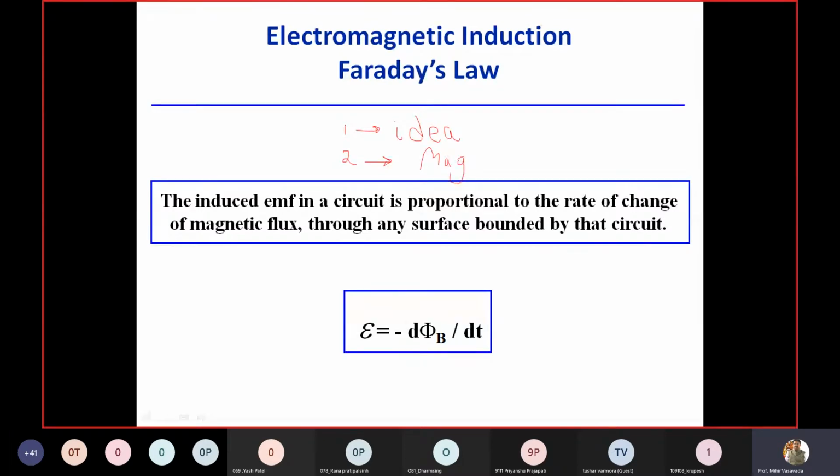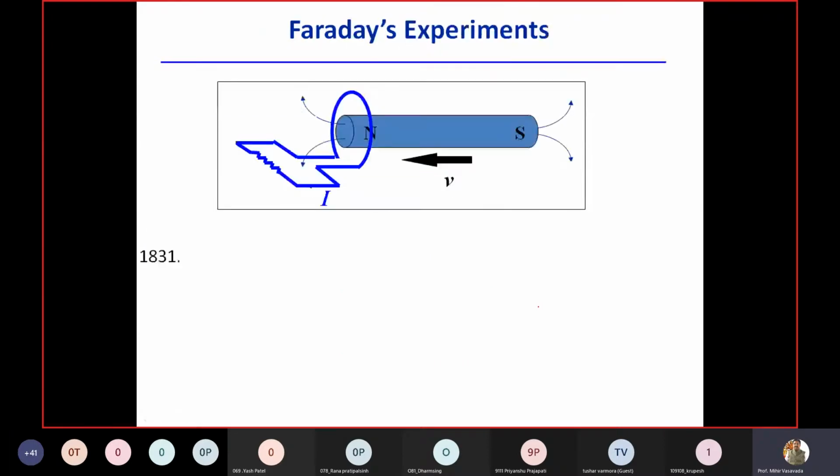What are the factors which affect the magnitude of EMF? So here it is, the induced EMF in a circuit is proportional to the rate of change of magnetic flux, right, dΦ by dt. So the magnitude of EMF is proportional to this rate of change of flux. Clear? Michael Faraday discovered this induction in 1831.